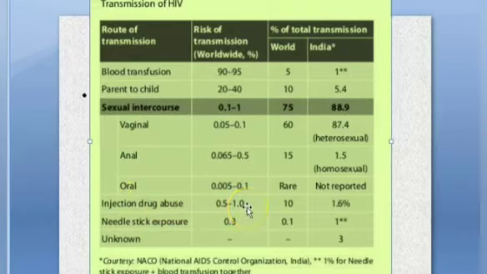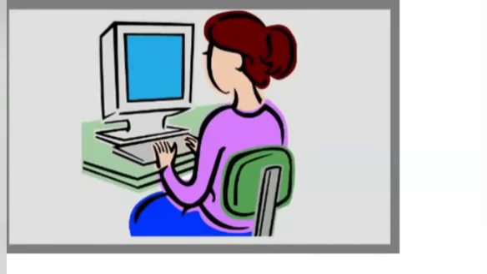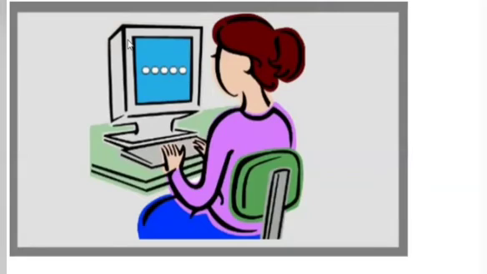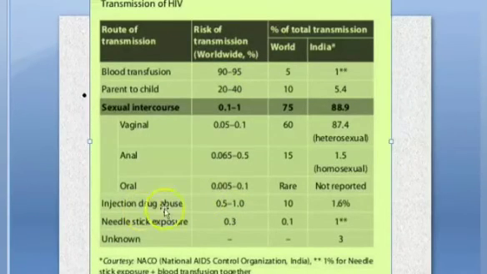Injection drug abuse, that is the IV drug users. Then needle stick exposure, like for health workers like me. And unknown also there are. Unknown, somehow they got it. Okay, so can you revise this and tell what you saw in transmission of HIV? Blood transfusion is the main, then parent to child is next, then sexual intercourse, that is where it starts, 0.1 to 1%: vaginal, then anal, then oral, right? Then IV drug abuse, needle stick exposure, unknown. IV and then needle stick exposure, this is where we are, and we are the lowest risk according to this.